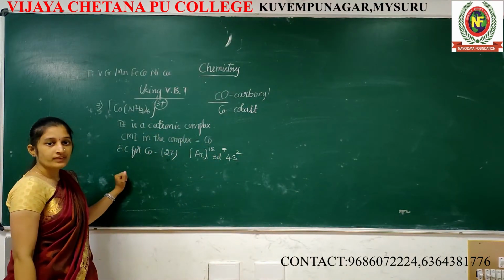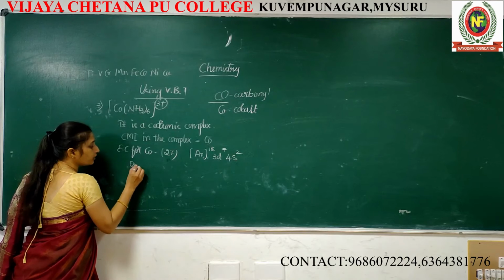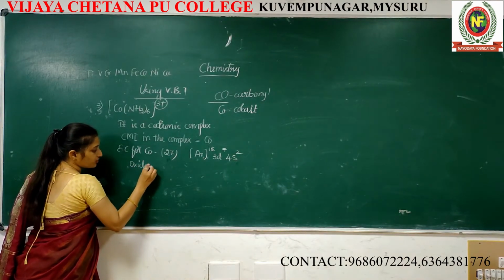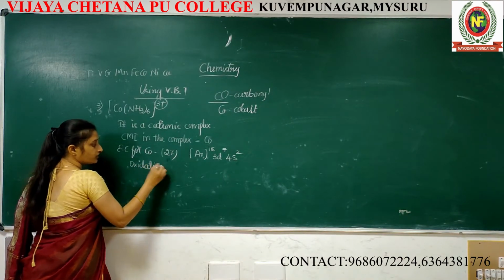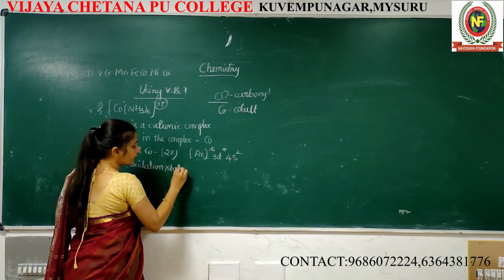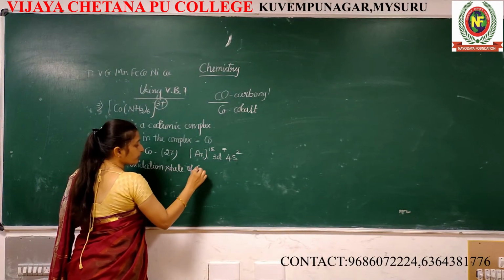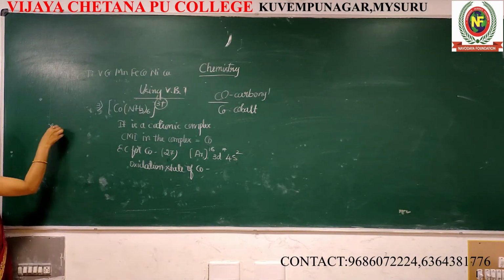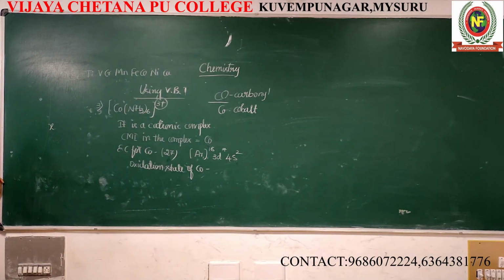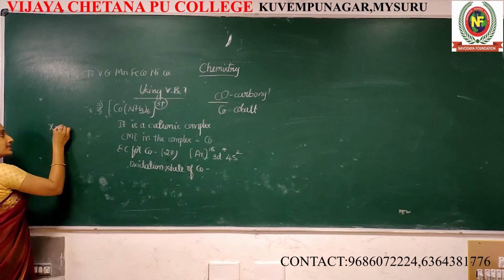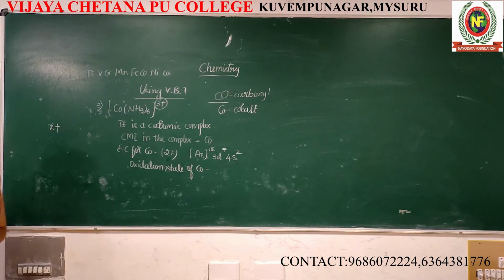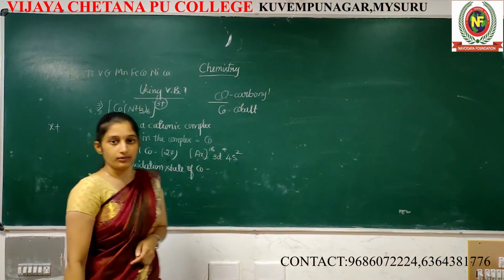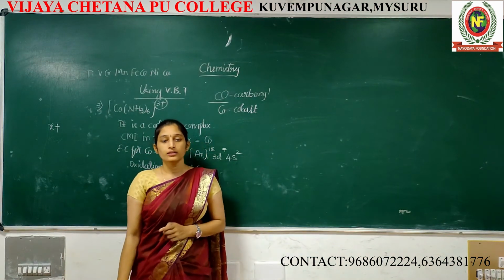Is it clear? Now I am going to calculate the oxidation state. Oxidation state of cobalt. I don't know, I am going to calculate. That's why I am taking it as x plus. You know NH3 is a neutral ligand. Neutral means no charge.